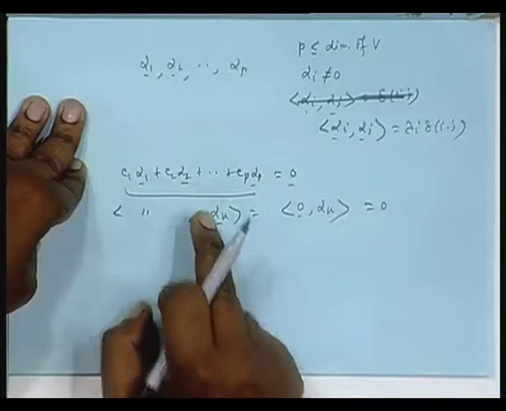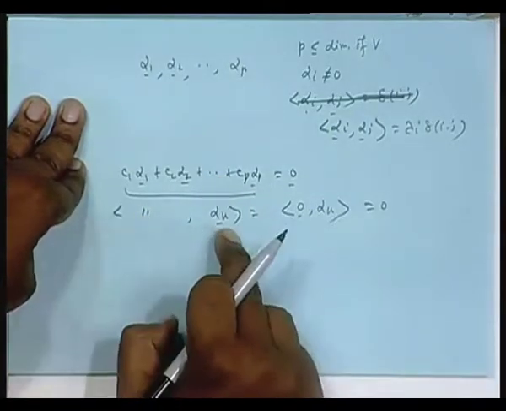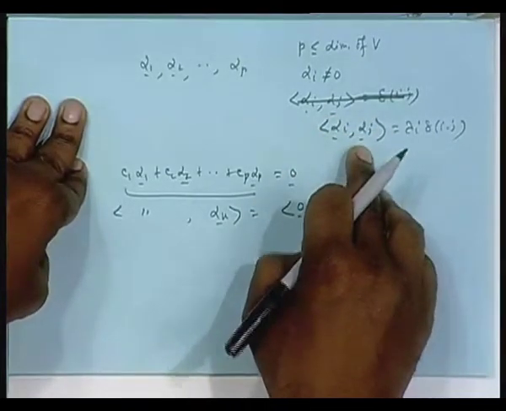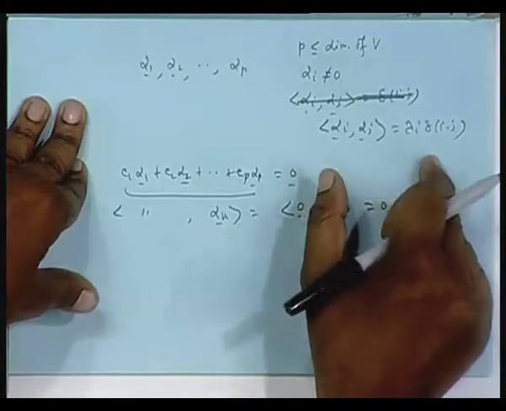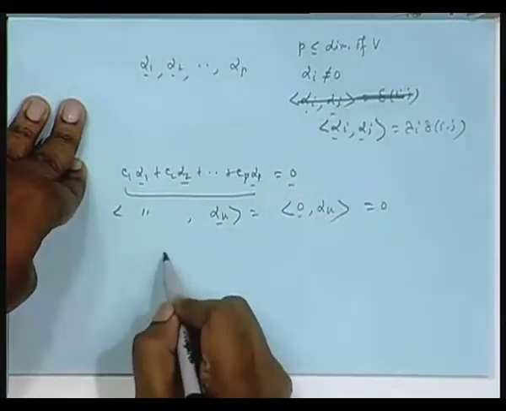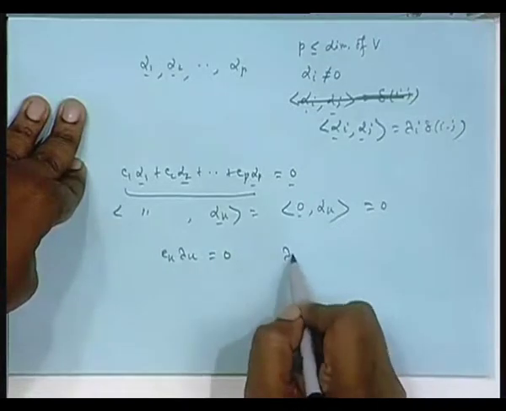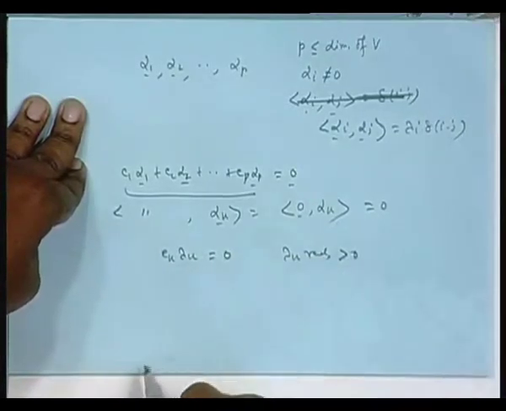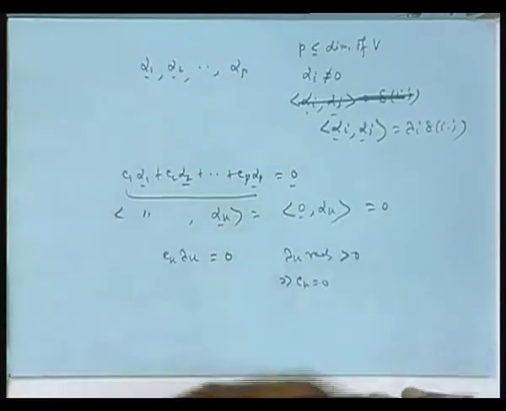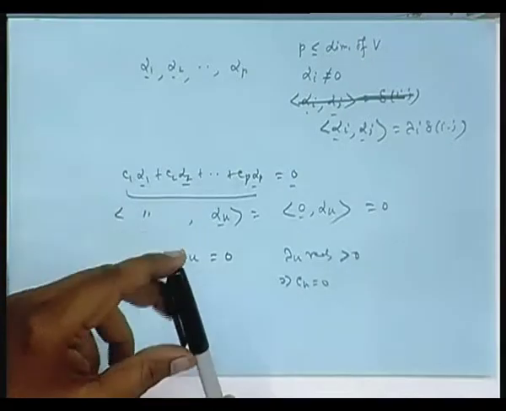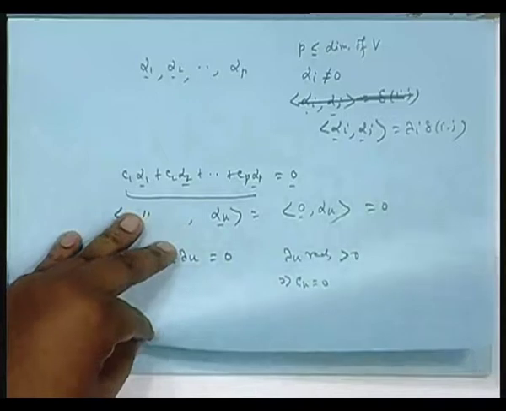So, which term only survives? Only c k alpha k: c k goes out, alpha k with itself is lambda k, and since I am not having a 0 vector here, lambda k cannot be 0, the norm squared is not 0, lambda k is a strictly positive number. So, you get c k lambda k equal to scalar 0, lambda k is real and greater than 0, that means c k equal to 0. Okay. So, a set of non-zero vectors, not consisting of the 0 vector, that is mutually orthogonal, is a linearly independent set.